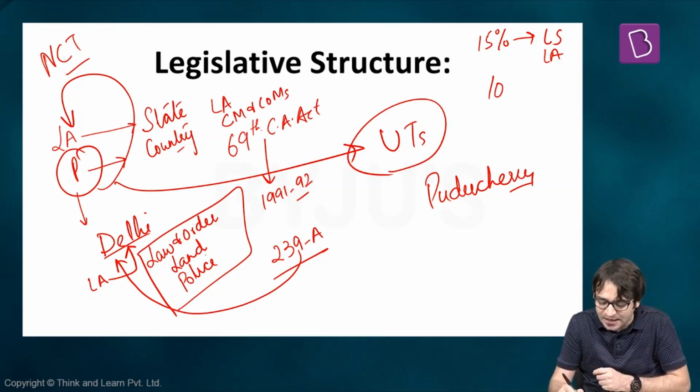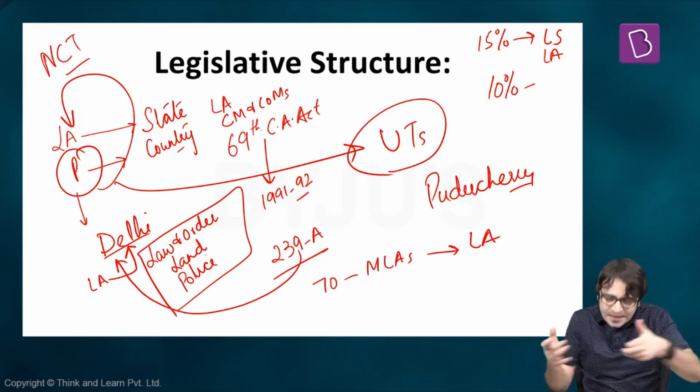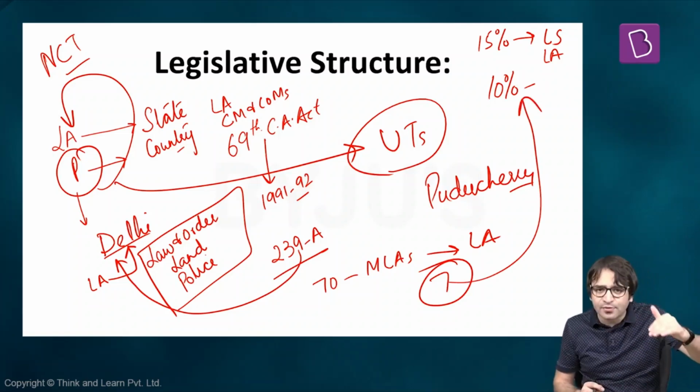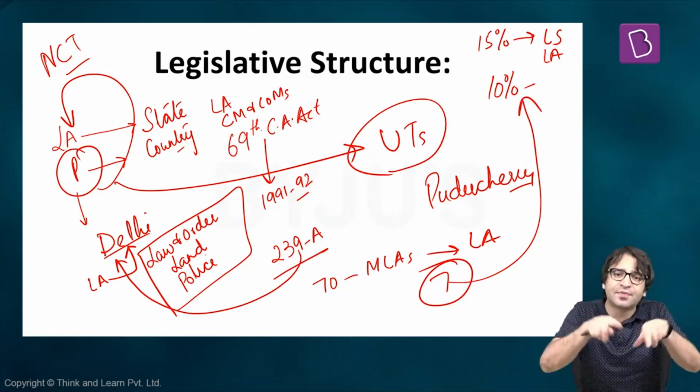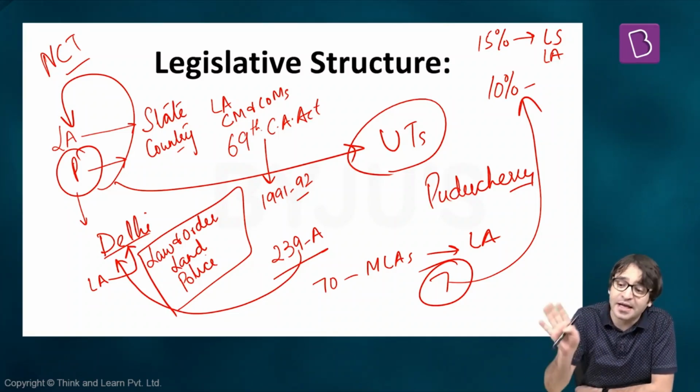This percentage for Delhi is 10%. That means in Delhi, there are 70 MLAs in the Legislative Assembly of Delhi. The Chief Minister and Council of Ministers, this number should not be more than 7, because 10% of the strength of the Legislative Assembly should be the strength of the Chief Minister and the Council of Ministers. That means in 1992, some element of democracy was provided to Delhi. Delhi is a union territory, but it will have a Legislative Assembly as well.